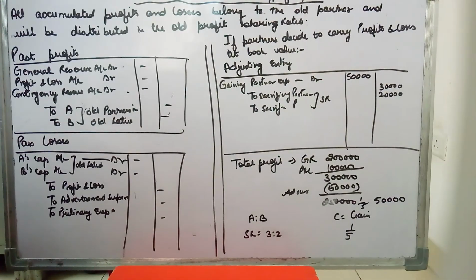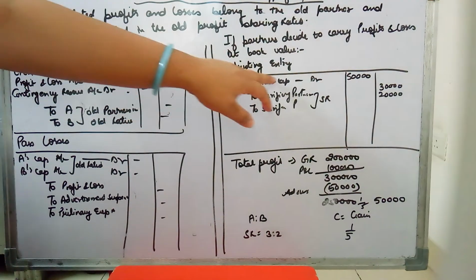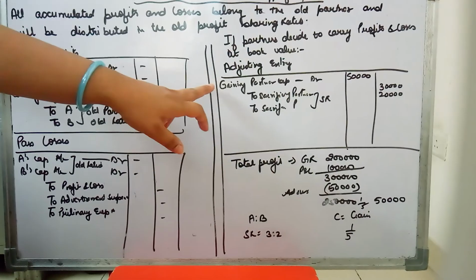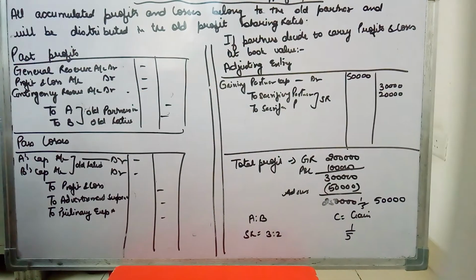So when a new partner is being admitted, we are going to take this 50,000 from him, and that 50,000 is going to be given to the old partners in their sacrificing ratio, so that later on they will get a lesser amount and C will also get the amount that he has gained. So what will be your journal adjusting entry? It will be gaining partner's capital account debit to sacrificing partners in their sacrificing ratio.